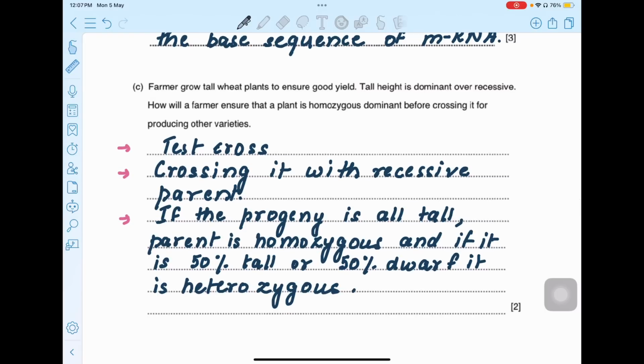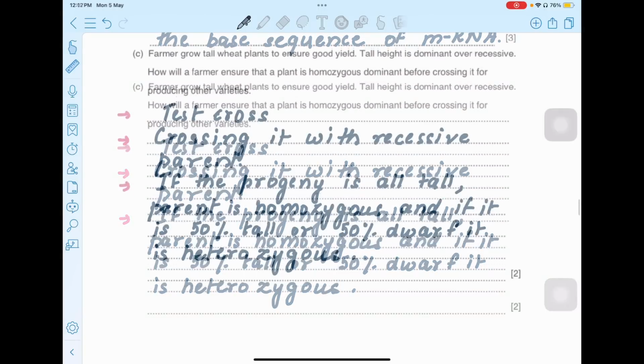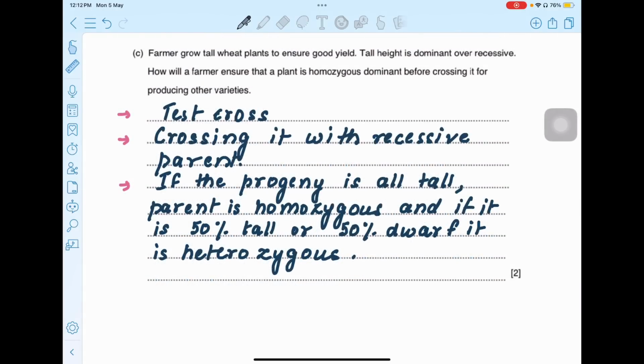C. Farmers grow tall wheat plants to ensure good yield. Tall height is dominant over recessive. How will a farmer ensure that a plant is homozygous dominant before crossing it for producing other varieties? Normally, I'll explain how it basically works. Okay, look here. Tall height is dominant over recessive, and the farmer wants to ensure that the plant should be homozygous dominant.